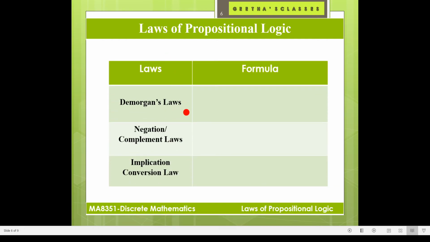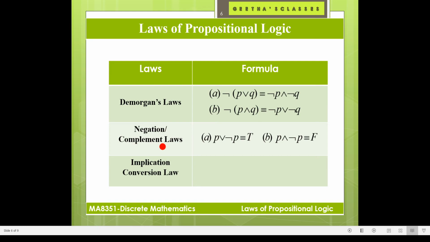De Morgan's laws. We are applying negation inside. Negation of P and Q becomes negation P or negation Q if you apply negation. Okay. So, negation of P or Q is negation P and negation Q. So, here this is negation or complement laws. P or not P is true. P and not P is false. Implication conversion law: P implies Q can be written as not P or Q.